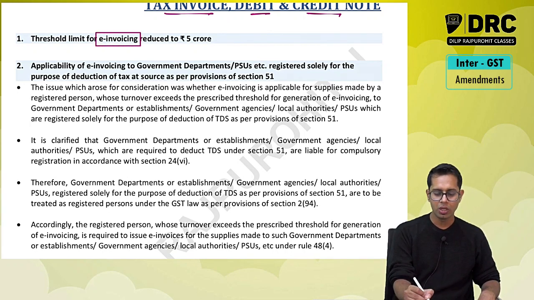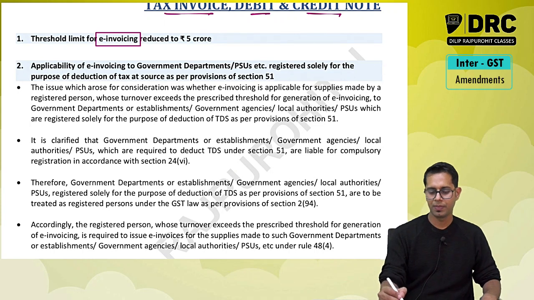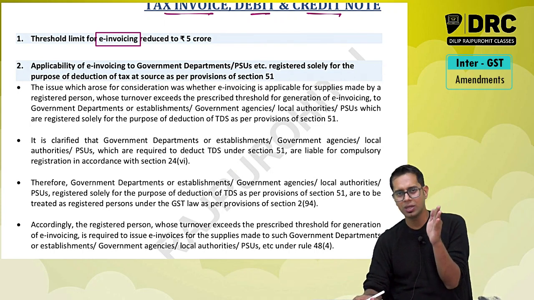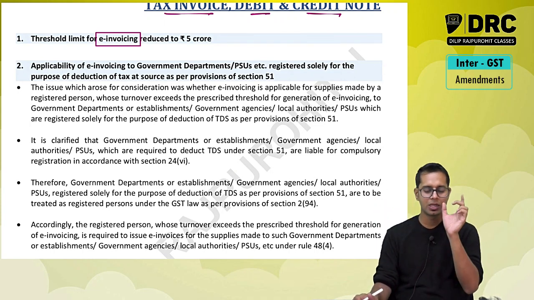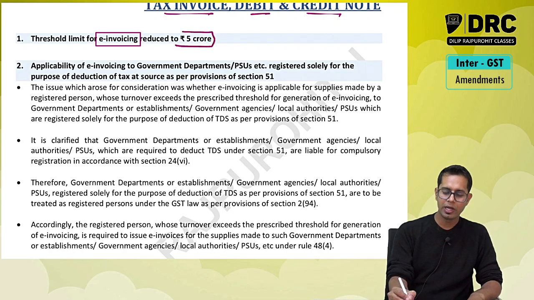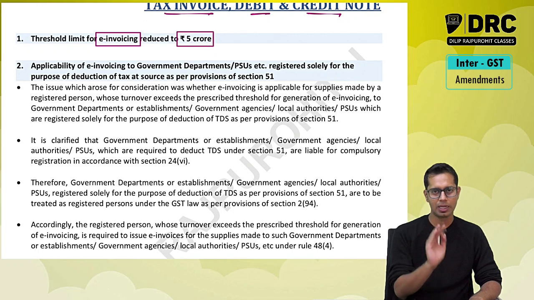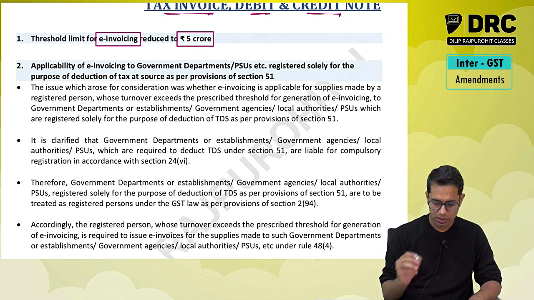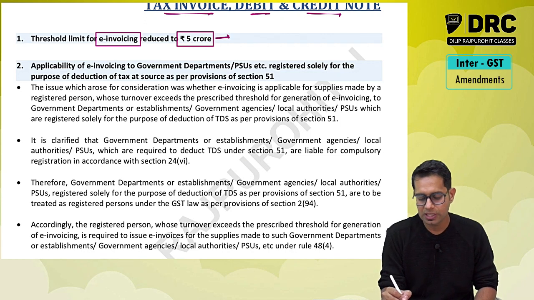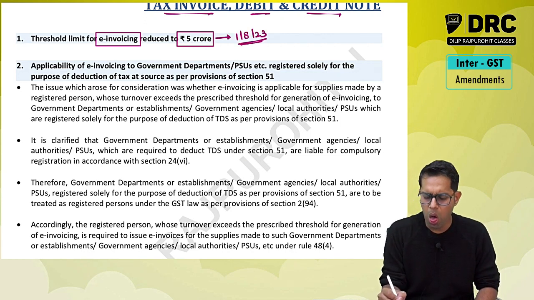In e-invoicing, the turnover limit. When is e-invoicing applicable? When the turnover crosses the specified limit. The turnover limit is now reduced to 5 crores. Before it was 10 crores. Now the turnover limit is what, sir? For your examination, what is the limit? 5 crores. Now, this is applicable from 1st of August 2023.